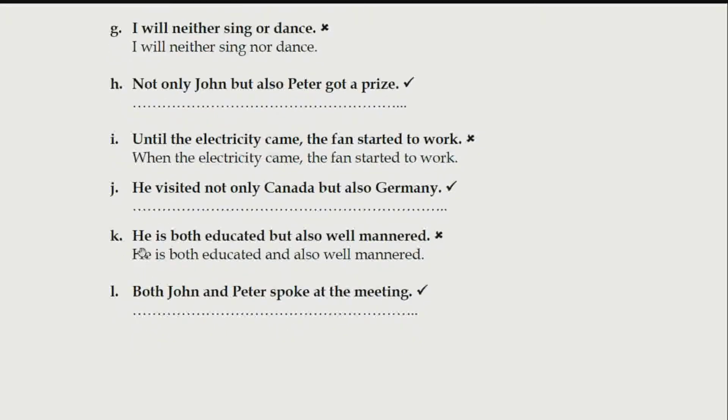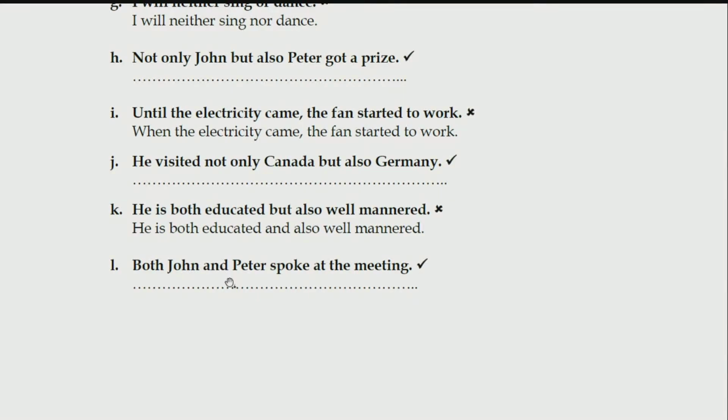Next one. "He is both educated but also well mannered." It sounds wrong and I'll tell you why in simple way. He is both. Both means educated and well mannered. Well mannered means this person has good manners. So, as I told you earlier, practically this is a wrong sentence. "He is both educated and well mannered."